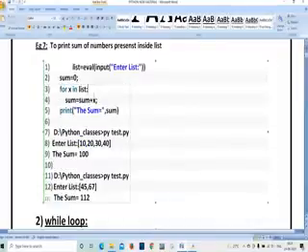For x in list, whatever list you have entered, you send each element to x. So for x in list, sum is equal to sum plus x, which is going to perform the sum operation of that particular list. Print the sum is sum, so it is going to print the addition of whatever list you have given.